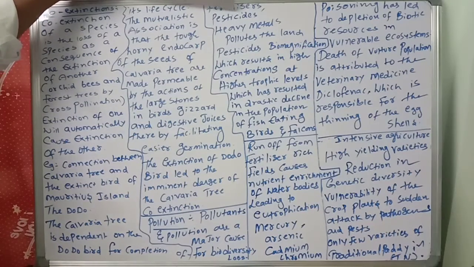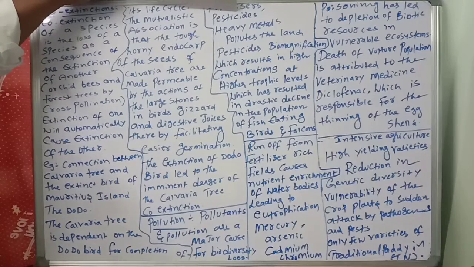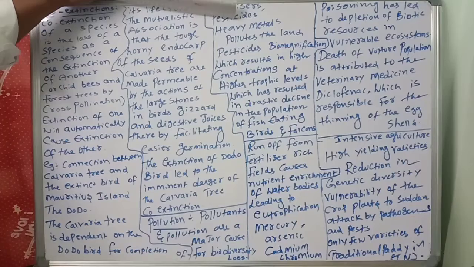So what will happen? That affects the soil. Soil texture will become waste, means it will not be fit for the next agriculture purpose. So automatically that land is unfit for the growth of plants and trees. So that is directly or indirectly affecting the biodiversity. So fertilizers. At the same time, pesticides, very dangerous. Too many pesticides also damage the soil.